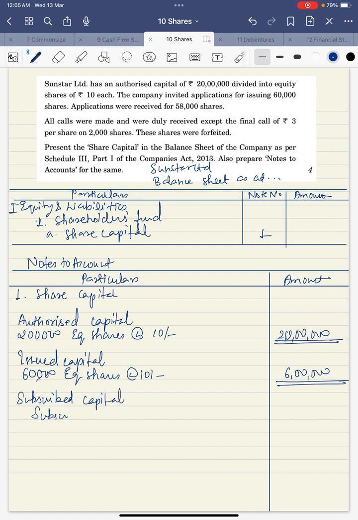So we have subscribed and fully paid up. How much? 58,000 minus this 2,000, 56,000 equity shares at the rate 10 each. This is received, so no double underlining. Then 2,000 shares are forfeited, so we'll add share forfeiture account.